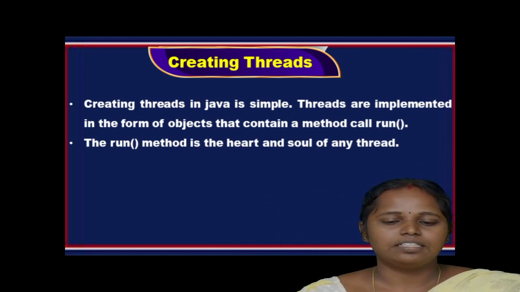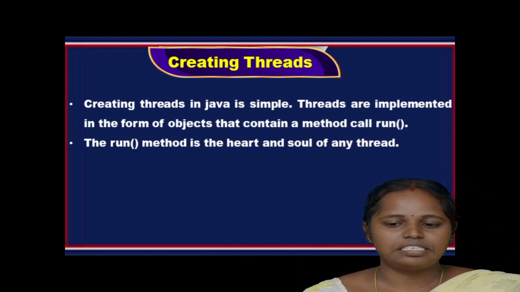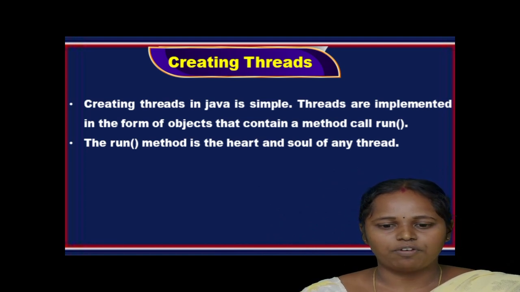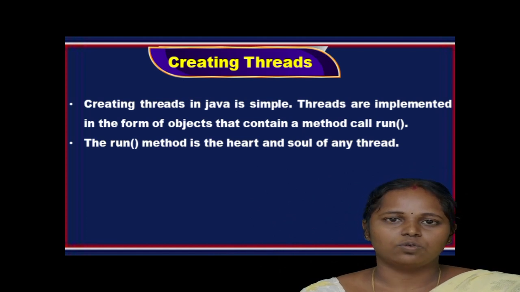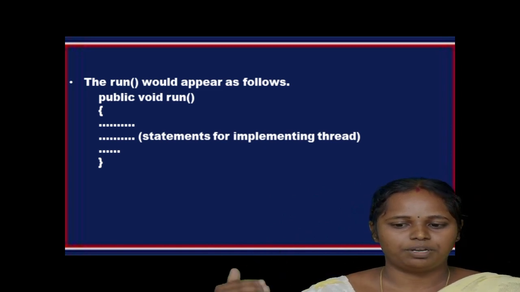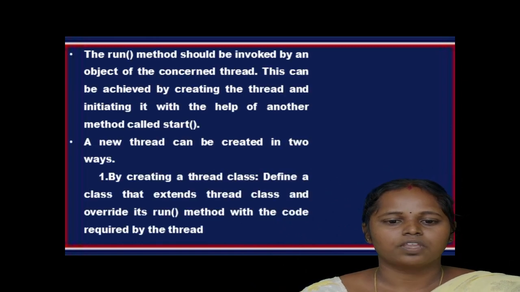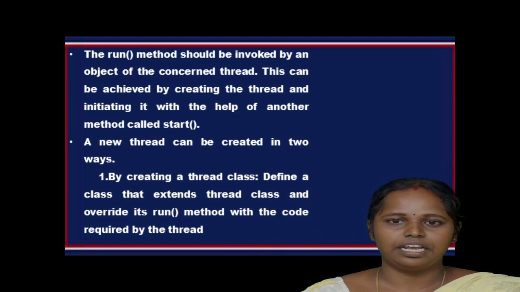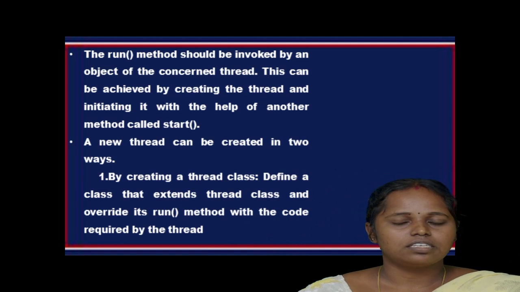So, how to create threads? Creating threads in Java is simple. Threads are implemented in the form of objects that contain a method called run. The run method is the heart and soul of the thread program. It is written as public void run. Within the run method, the statements for implementing thread concepts are placed. The run method should be invoked by an object of the concerned thread. This can be achieved by creating the thread and initiating it with the help of another method called the start method.